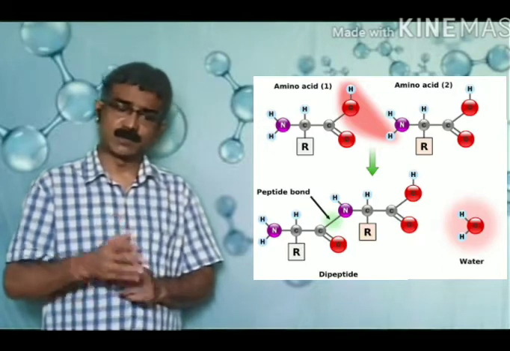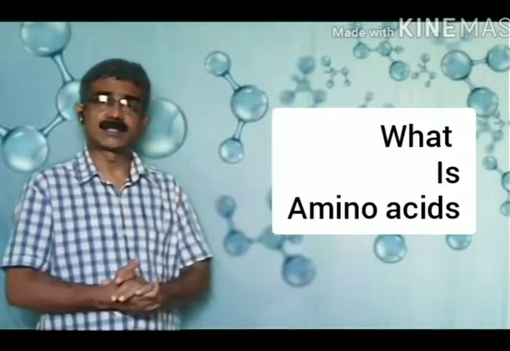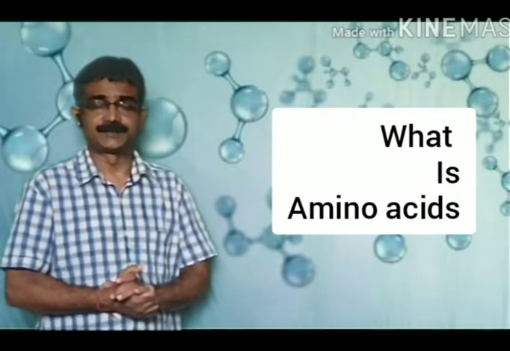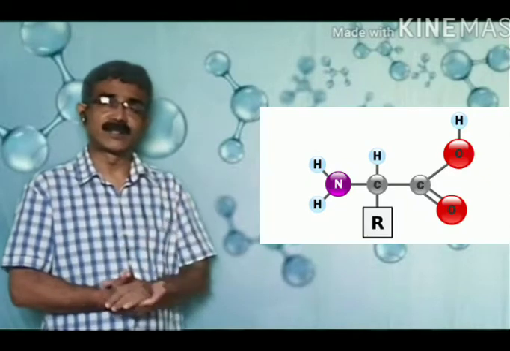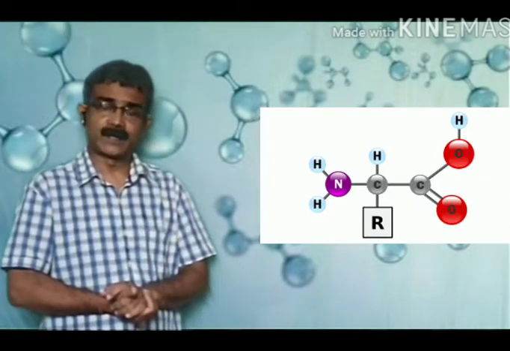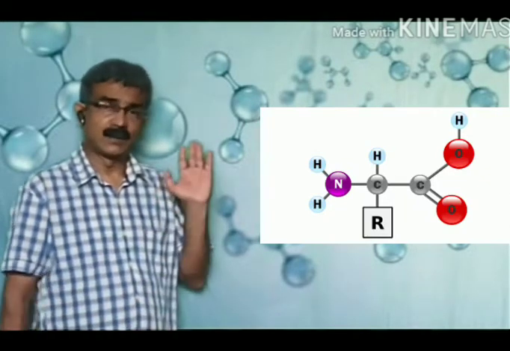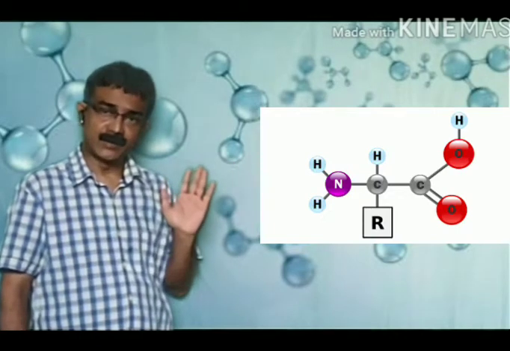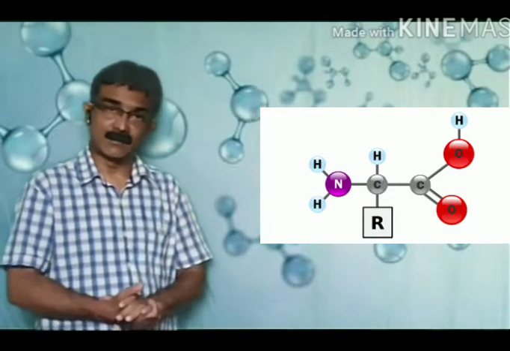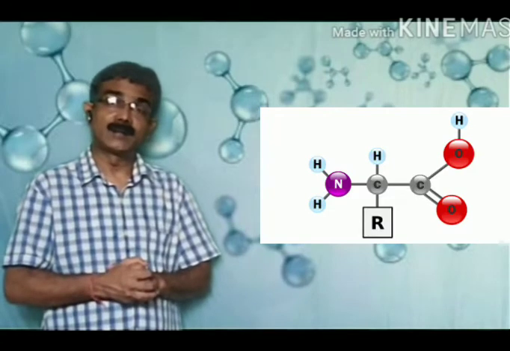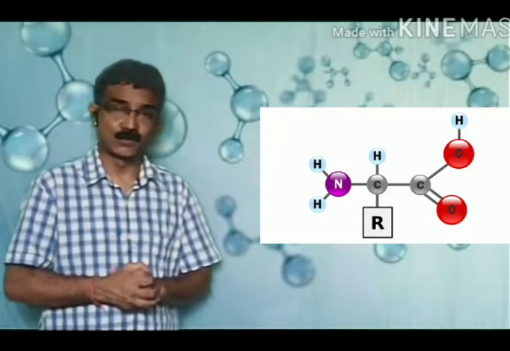So what is protein? What are their structures? What are their types? We'll discuss later on. In this video, we will discuss what an amino acid is. Amino acid, guys, comprises four groups: one is hydrogen, one is the amino group, one is the acidic carboxylic group, and one most important R group.